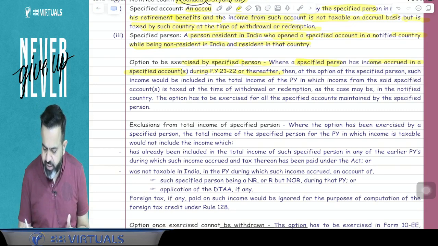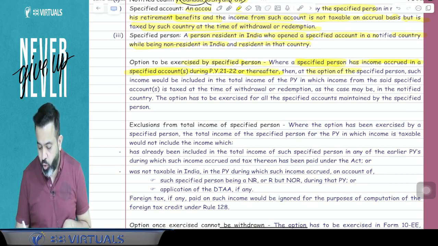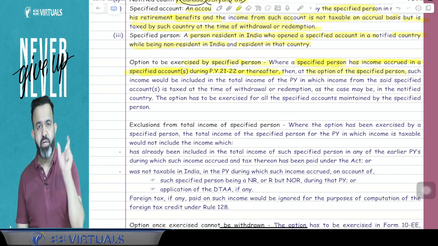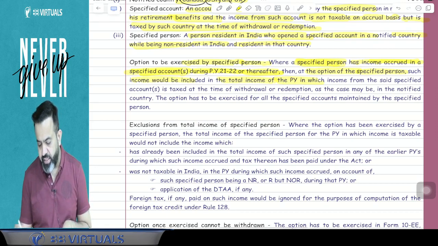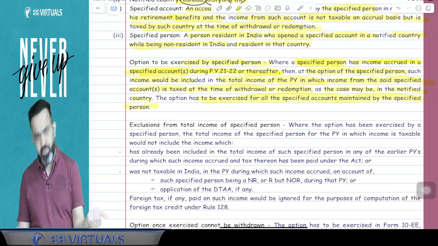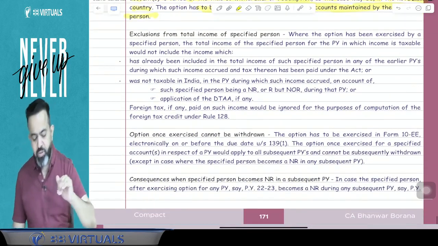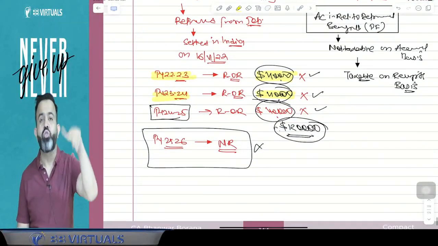So here, where a specified person has an income accrued in the specified account during the previous year 21-22 and thereafter, then at the option of the specified person, means a specified person has the option, such income would be included in the total income of the previous year in which income from that specified account is taxed at the time of withdrawal or redemption, as the case may be, in the notified country. The option has to be exercised for all the specified accounts maintained by the specified person. And guys, when will this income be taxable? It will be taxable in the year in which you have withdrawn.